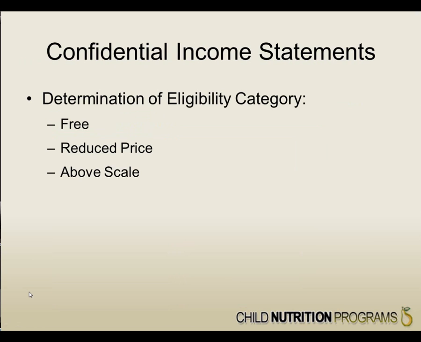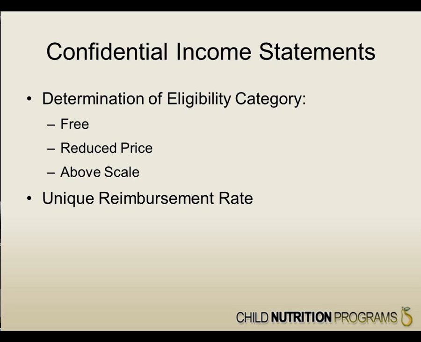Participants can fall into three different eligibility categories: free, reduced price, or above scale. From the determination of the eligibility category of each participant, the sponsor creates a unique reimbursement rate. Please note, if the sponsor has multiple sites, each site will have its own unique reimbursement rate based on the